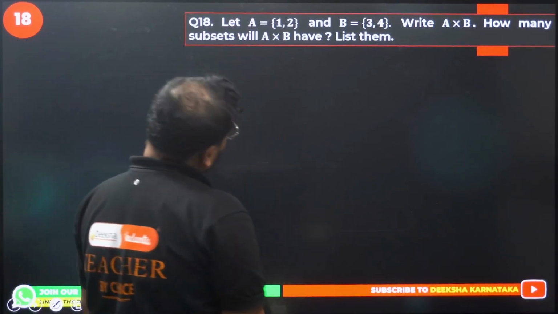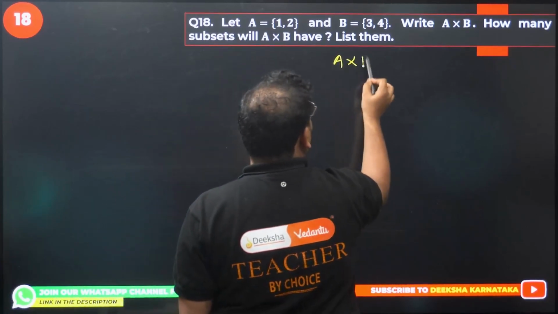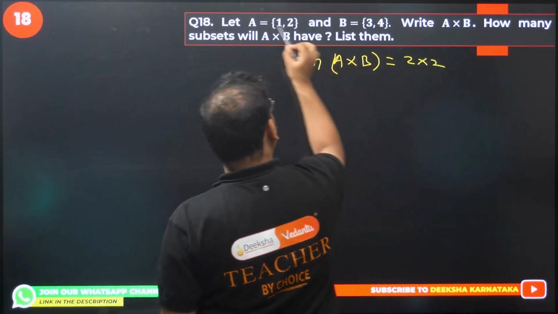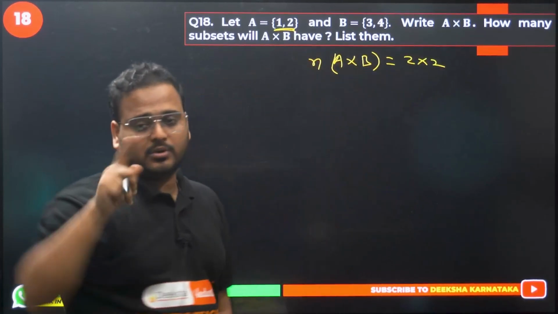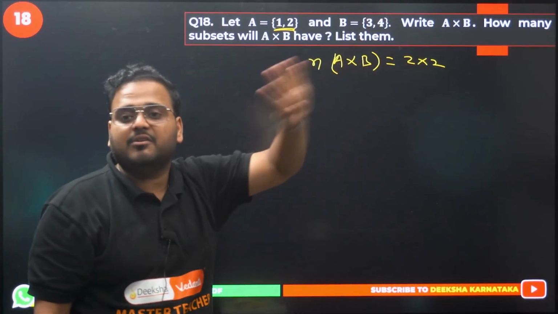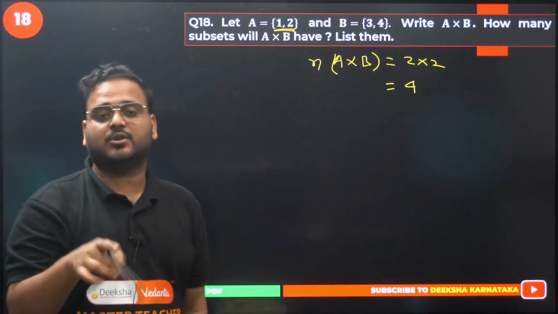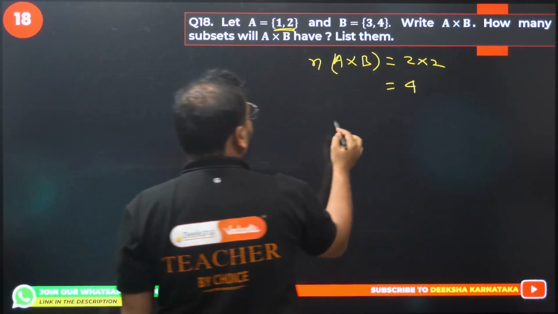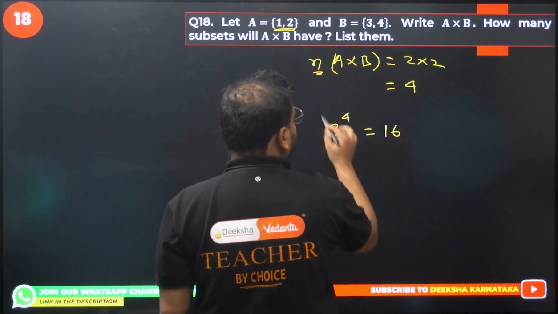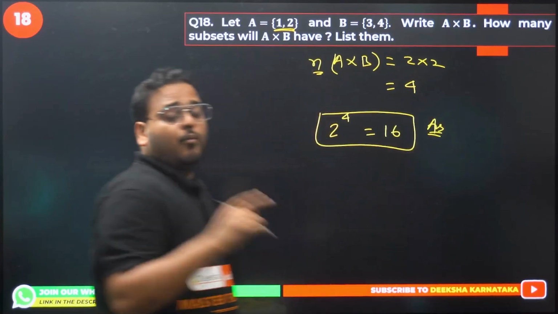Number of elements we have to find out first. So if you're writing A cross B, the cardinal number of this will become 2 into 2, because this is 2, not the number 2. Number of elements is 2. Here, number of elements is again 2. So 2 into 2 is 4. Is it over, sir? No. They're saying number of subsets or number of relations. Basically, it will become 2 power 4. What is that? 16. That's my answer. What are those 16 elements?